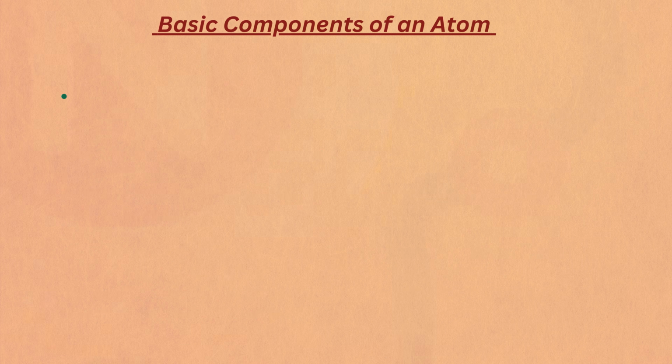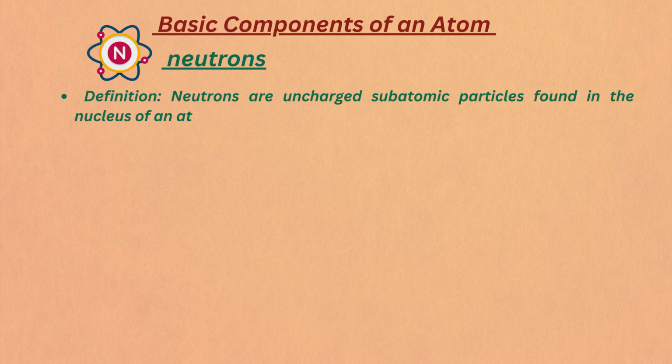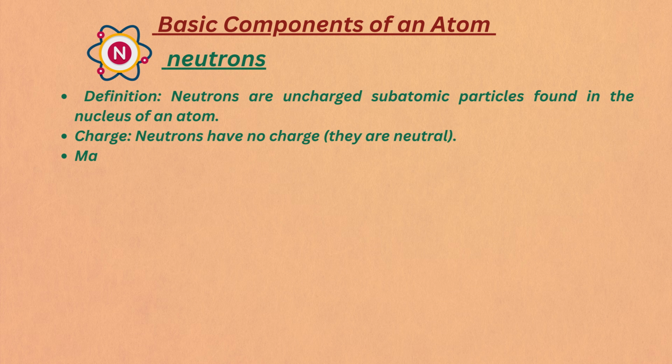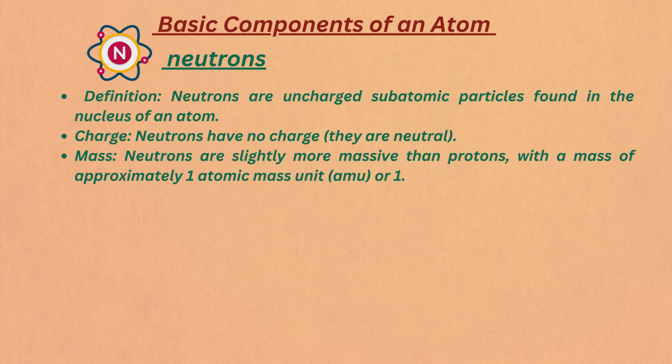Now, let's talk about neutrons. Neutrons are also found in the nucleus, right alongside protons, but they don't have a charge, they're completely neutral. Despite being neutral, neutrons are slightly heavier than protons, weighing just over 1 atomic mass unit. So, what do they do? Neutrons help stabilize the nucleus.